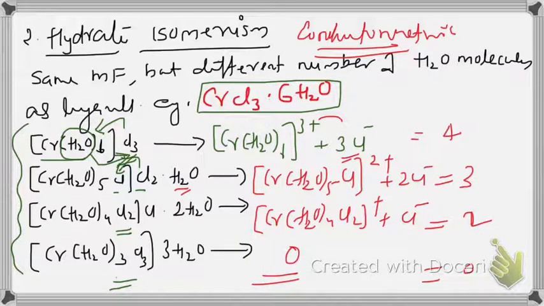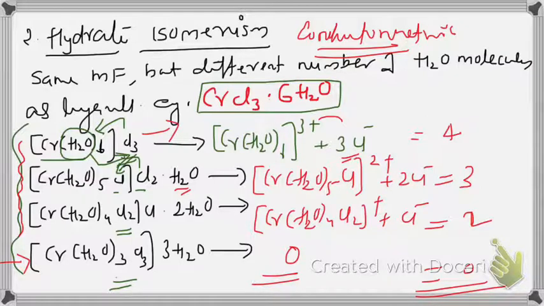Conductometric titration is purely based on the number of free ions in the solution. As the number of ions in solution increases, conductance also increases. So this complex will conduct maximum, then conductivity decreases, and this solution does not have conductivity at an appreciable level due to the absence of a sufficient number of ions. So conductometric measurements can be used for the distinction of the isomers.